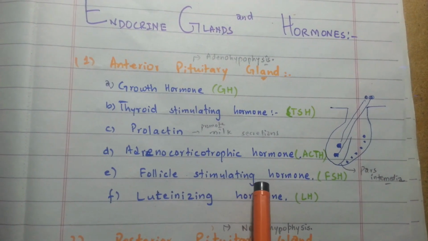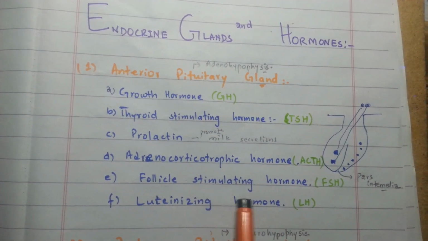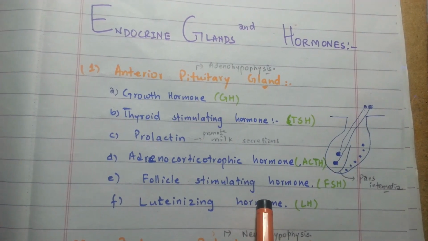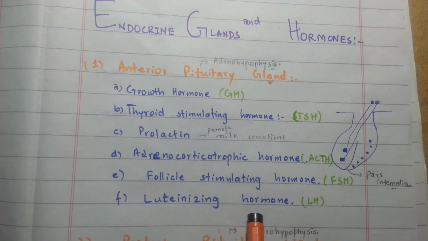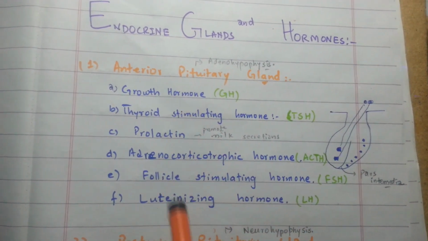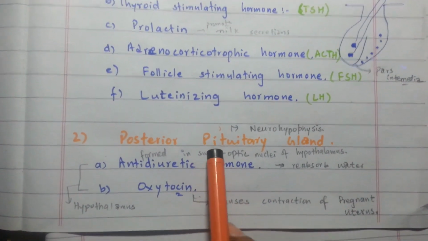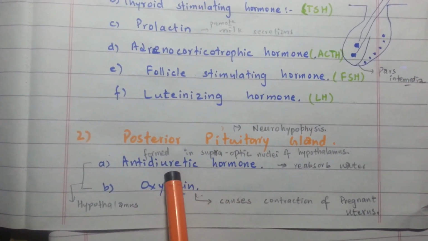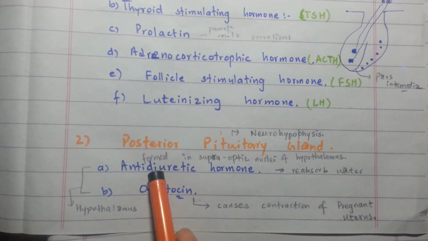Follicle stimulating hormone FSH stimulates the development of the ovarian follicles and regulates spermatogenesis in the testes. Luteinizing hormone stimulates the production of estrogen and progesterone by the ovary. So these are the hormones secreted by the anterior pituitary. And then moving toward the posterior pituitary gland, it secretes two hormones, antidiuretic hormone and oxytocin.